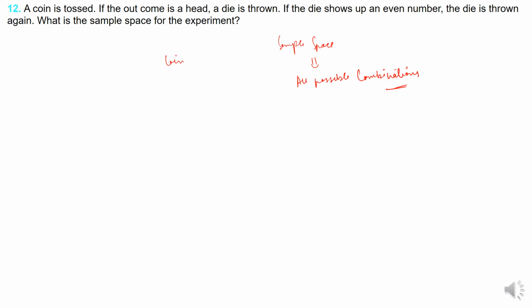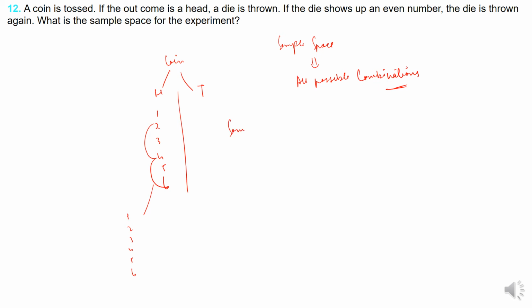Then you can either get a head or a tail, right? If the outcome is head, then a die is thrown. Now, if the die shows up an even number, that is 2, 4 or 6, then the die is thrown once again. Then you are supposed to find the sample space.